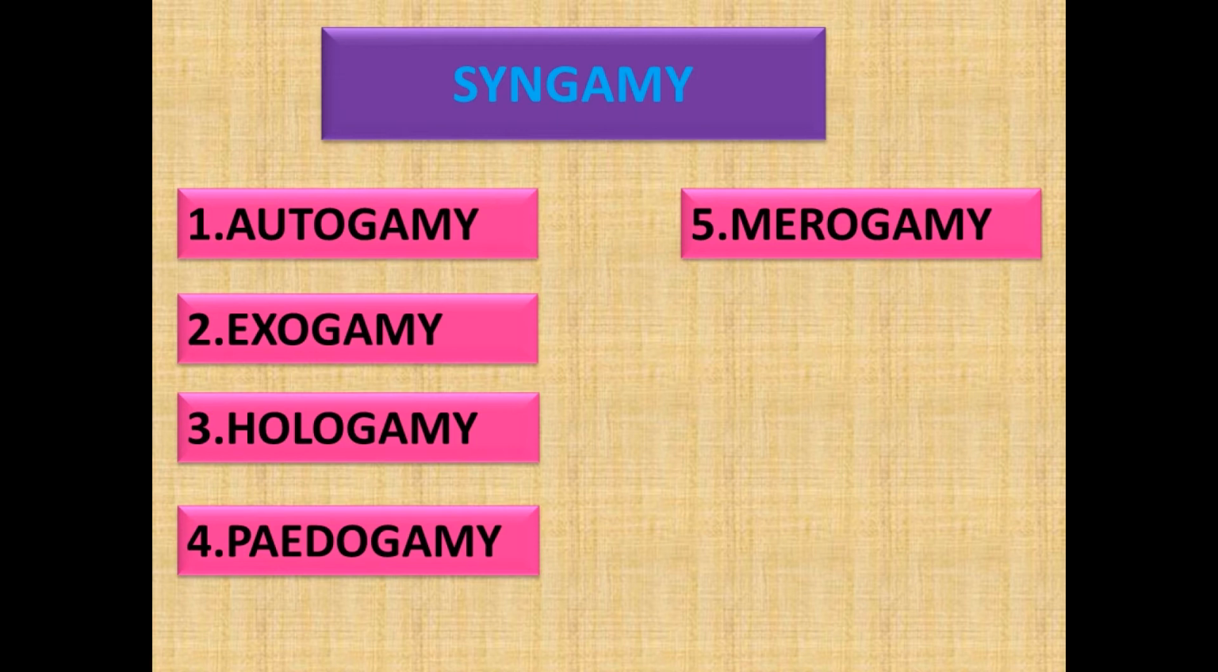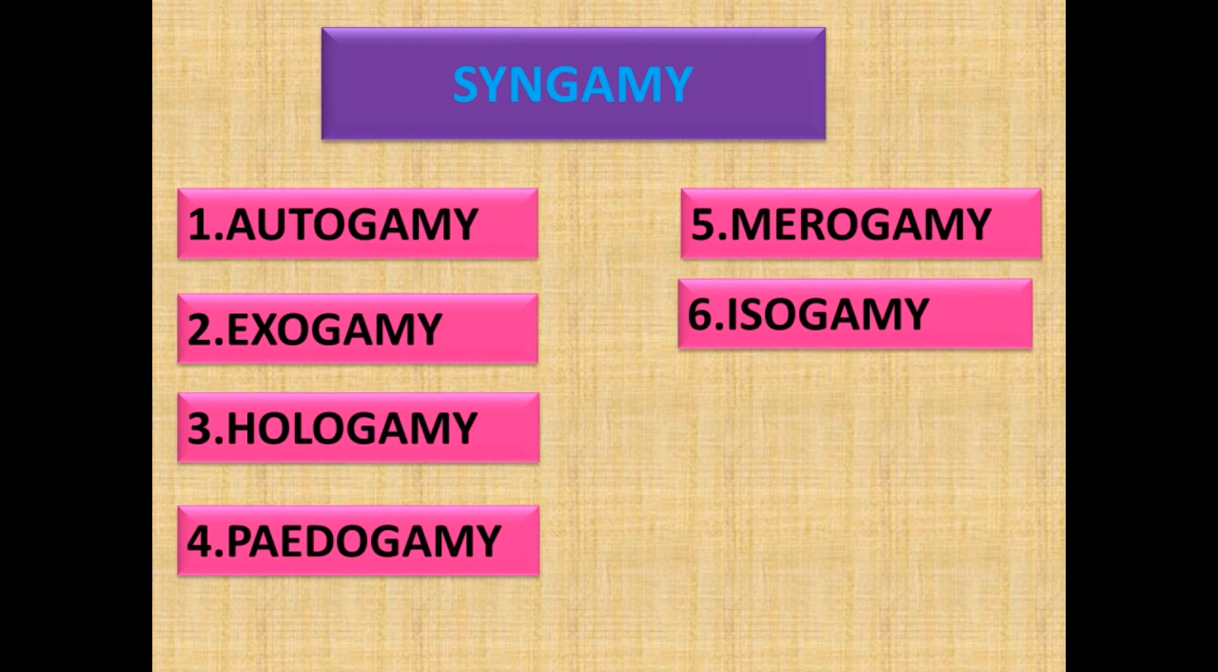Next one is merogamy. In merogamy, the fusion of small-sized and morphologically different gametes takes place. This is known as merogamy. Next one is isogamy. Isogamy means the two fusing gametes are morphologically as well as physiologically similar to each other. This is known as isogamy. This is seen in Chlamydomonas and Monocystis.